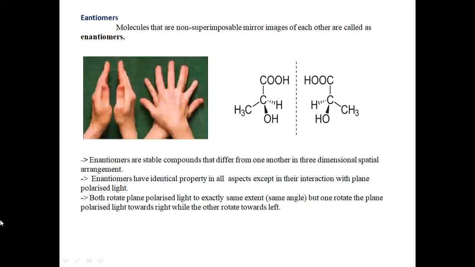Whereas the second compound will be rotating in the opposite direction, towards the left, so it will be minus 10 degrees. Because it is rotating in the counterclockwise direction, it is a levorotatory compound, and it should be represented with a negative sign.